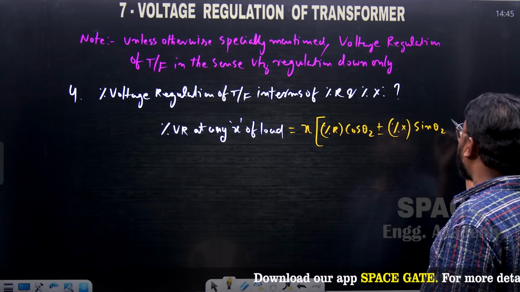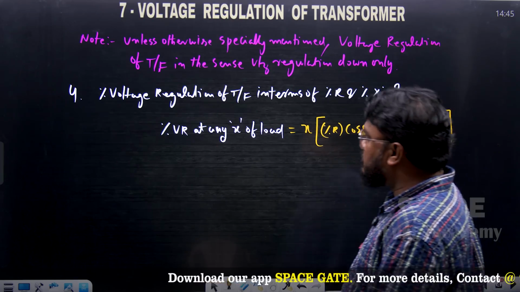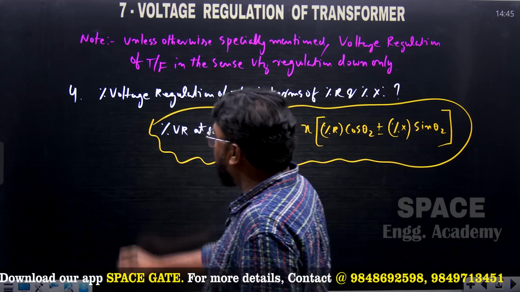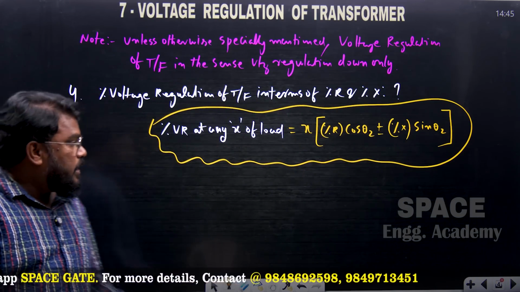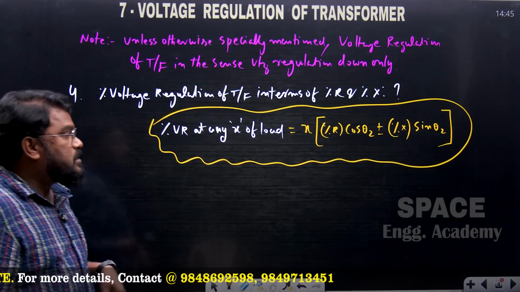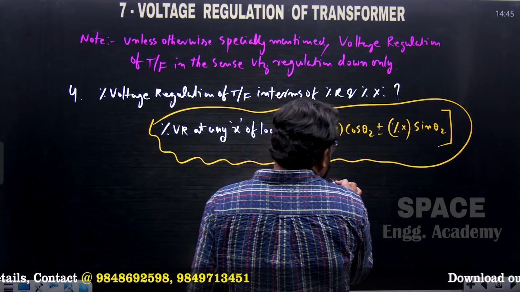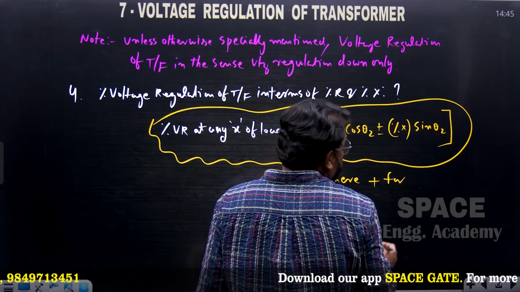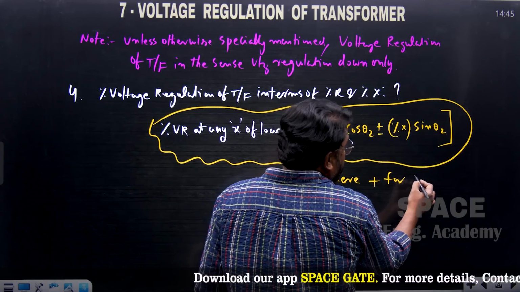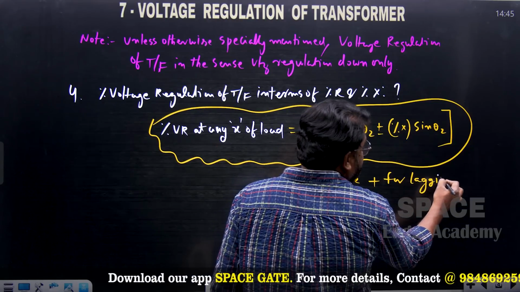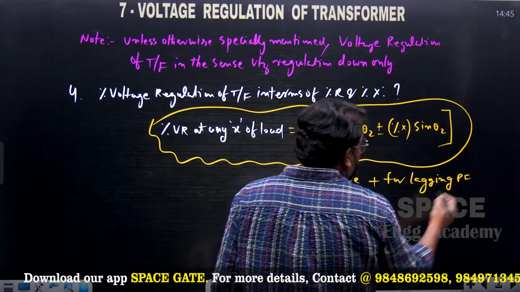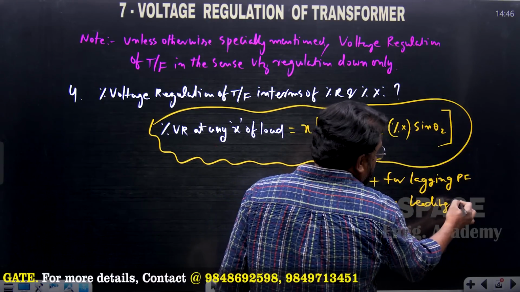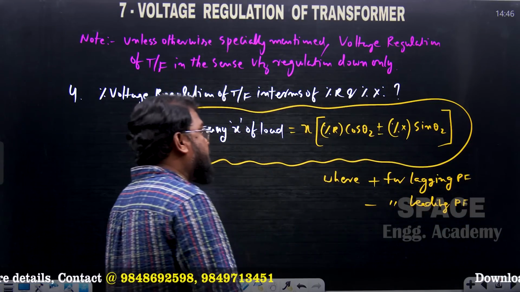So this is the formula to find out the voltage regulation of the transformer at any x of the load. Based on this formula, we can expect a question: percentage voltage regulation of the transformer at any x of the load. The plus sign is for the lagging power factor, and the minus sign is for the leading power factor load, that is, capacitive load.